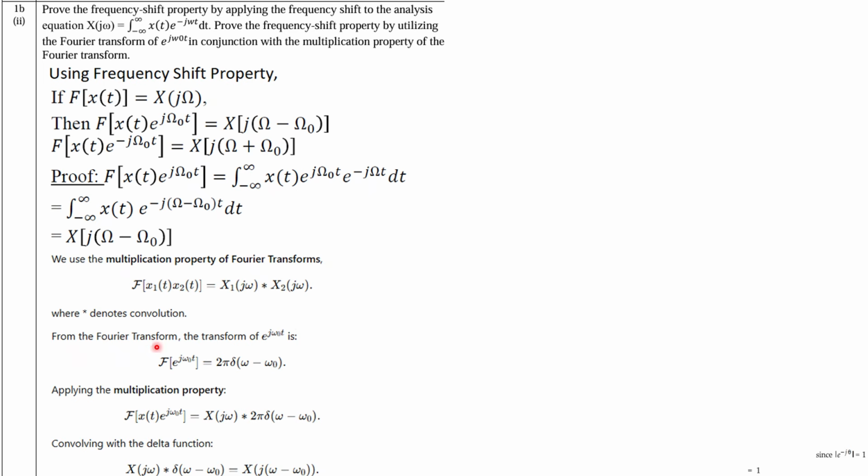And for the multiplication property, you can do x1 and x2 using this property, where the operator denotes convolution. X1 and x2 both are convolved. So from the Fourier transform, we know the Fourier transform of e to the power j omega naught t is 2 pi delta of omega minus omega naught. So we'll use this property and we'll get the same value, right?